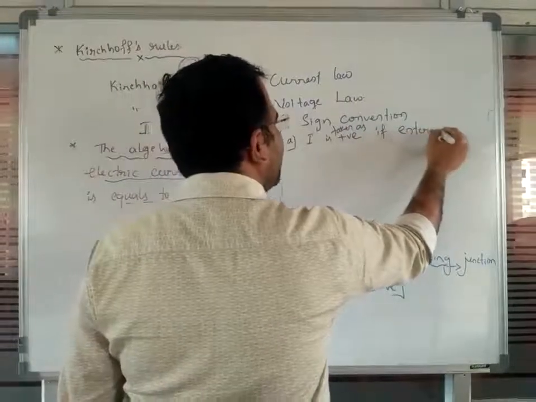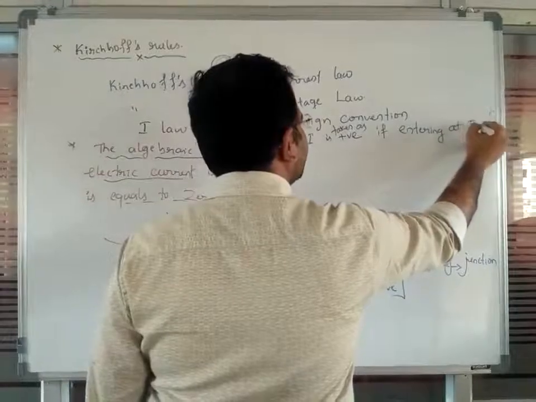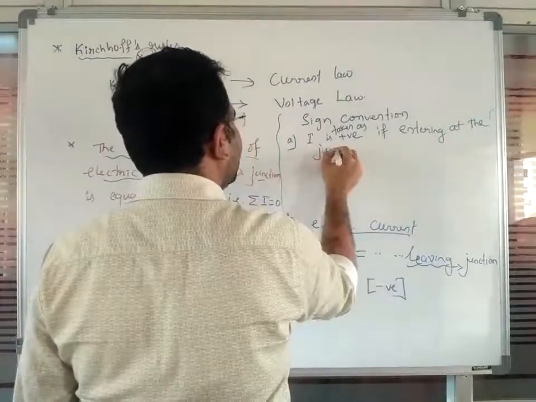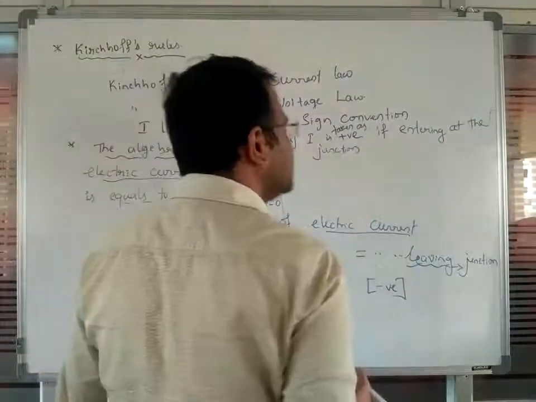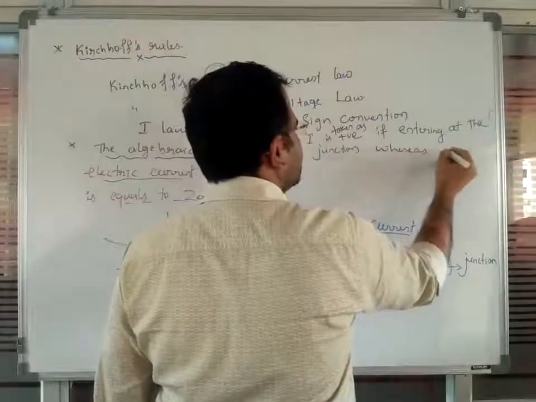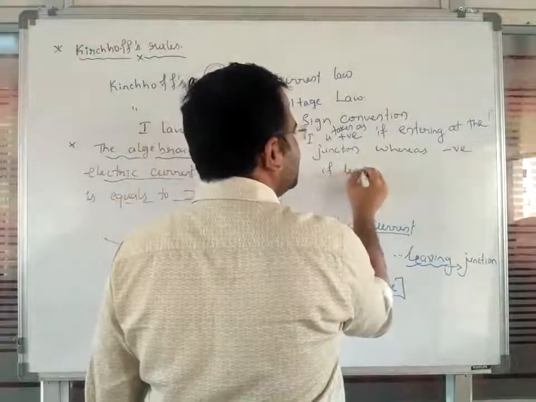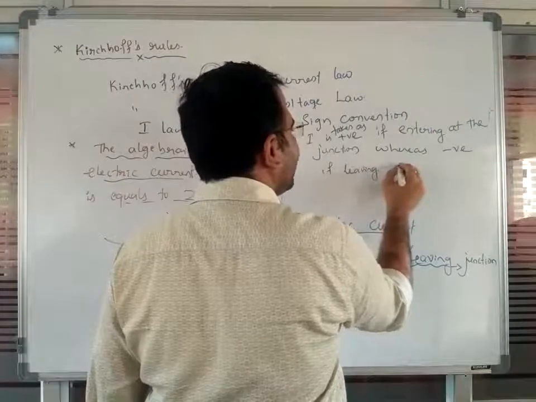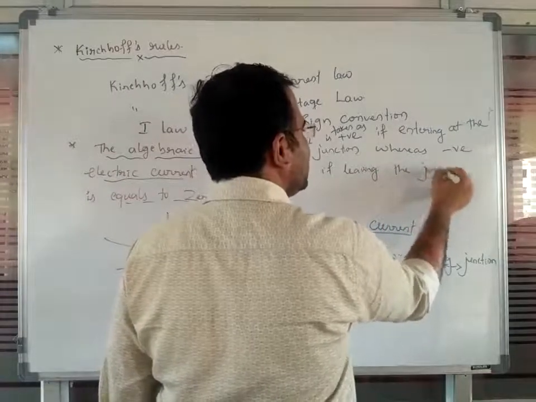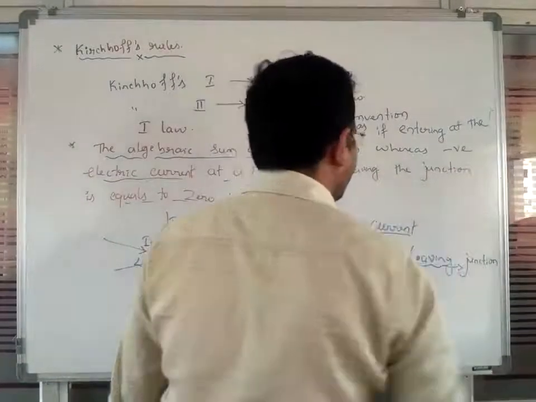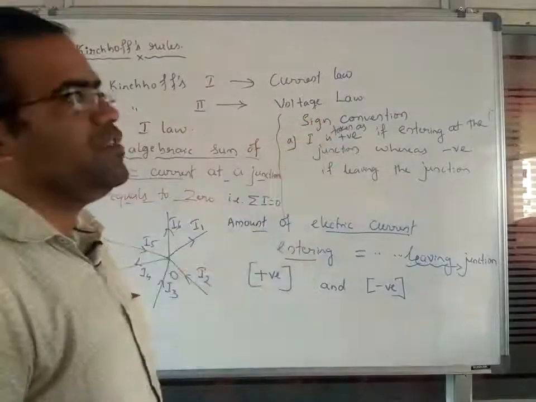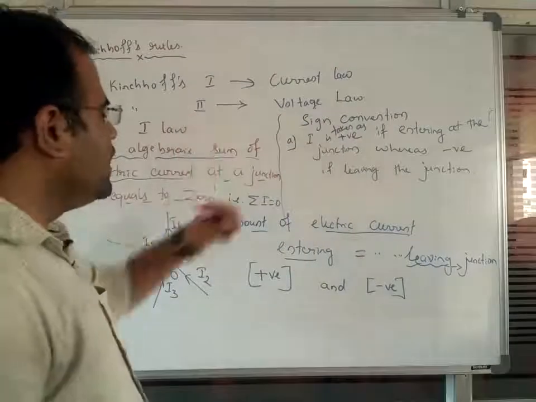Whenever it is entering at the junction, you are going to consider electric current as positive. Whereas it will be taken as negative if leaving the junction. Whatever the amount of electric current leaving the junction will be taken as negative. This is the first sign convention we are going to discuss about Kirchhoff's laws.